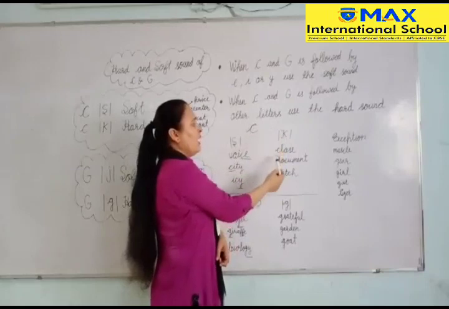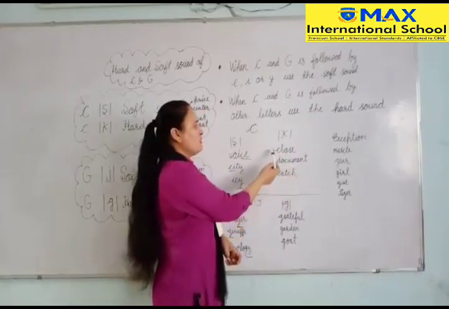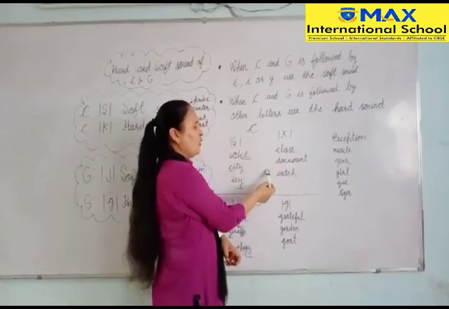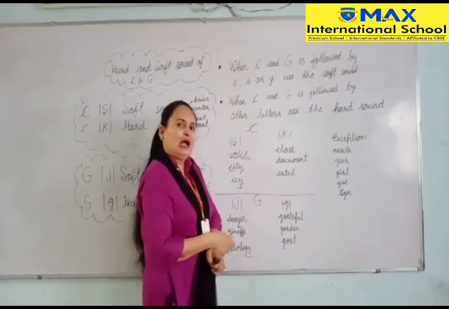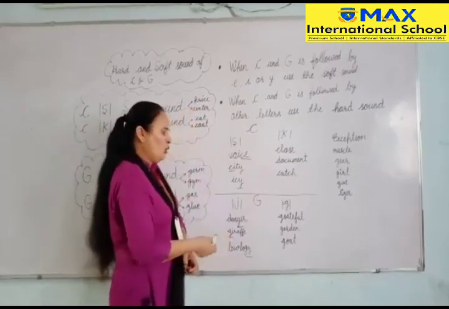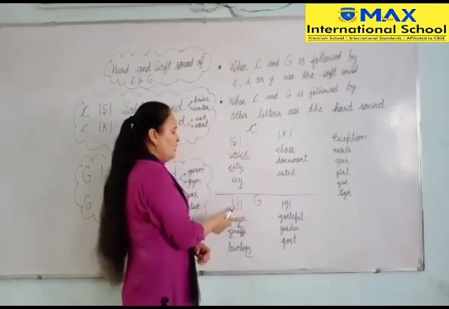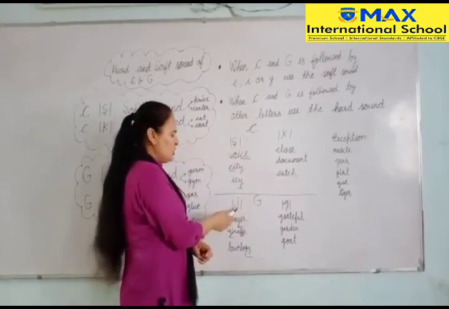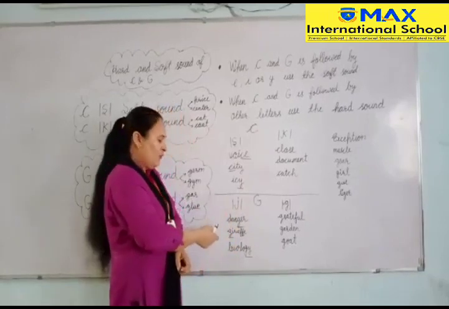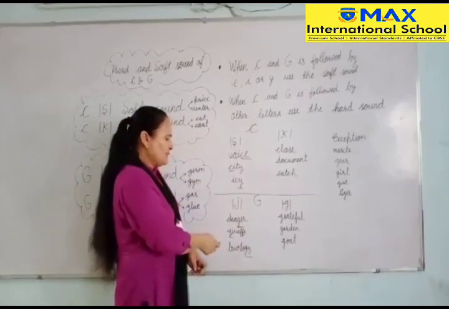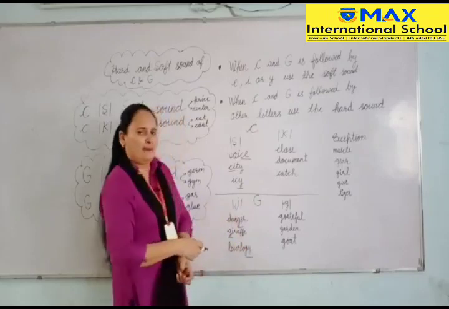K: close, document, catch. Students, here we use hard sound of letter C because C is followed by other letters rather than E, I or Y. Now look at the hard and soft sound of letter G. Here is the soft sound J: danger, giraffe, biology. Okay, here we use the soft sound because G is followed by E, I or Y.